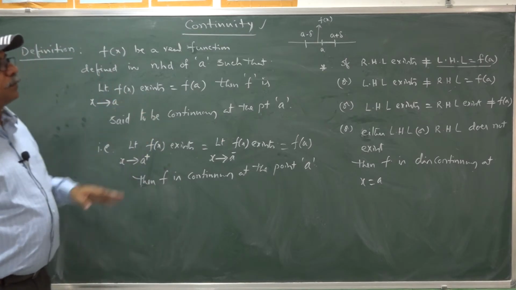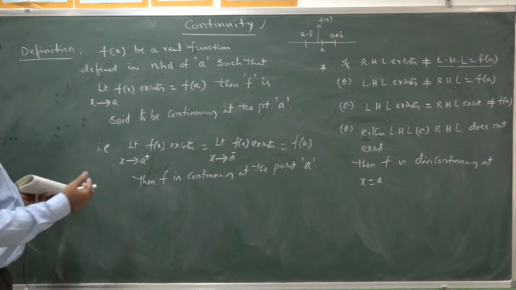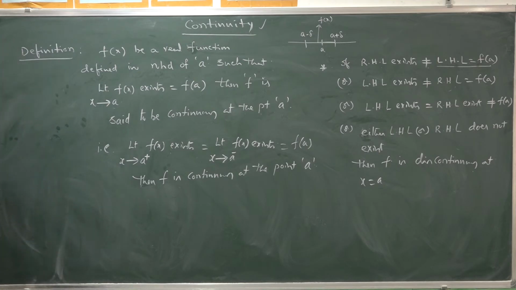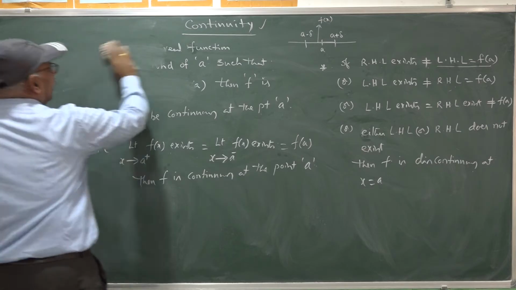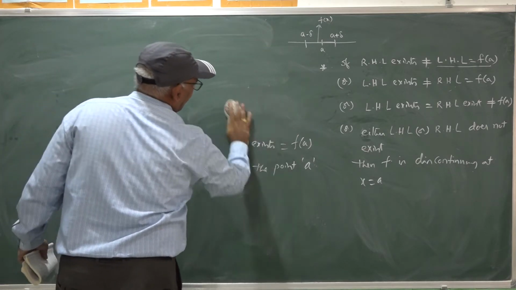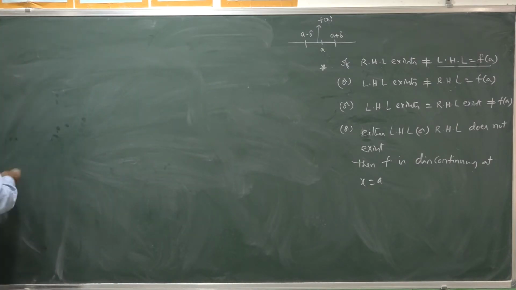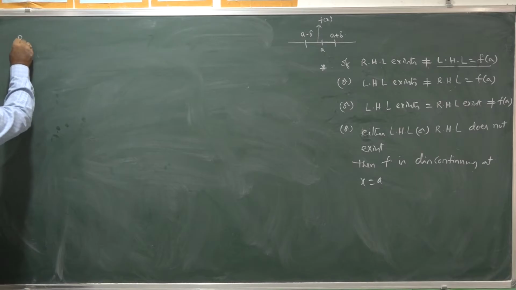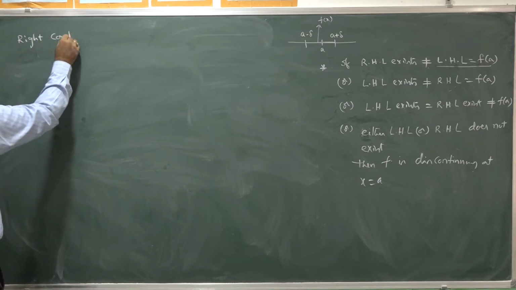That is the concept of continuity of the function based on the limit concept. That is the definition. Now, based on right and left limits, right continuity.